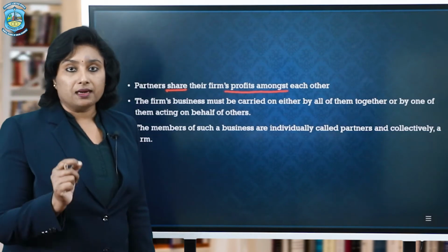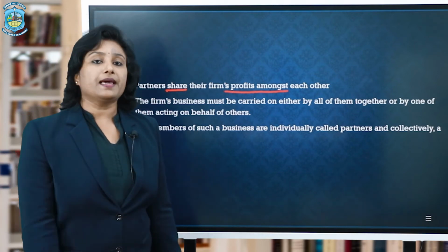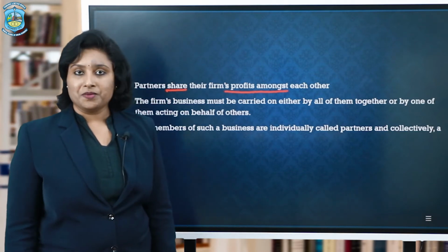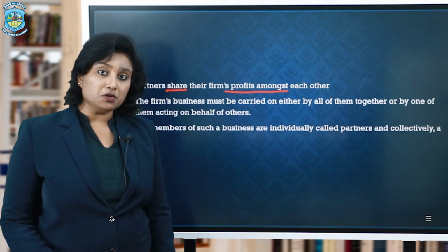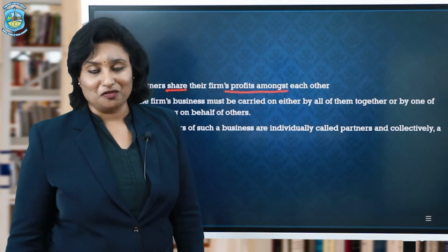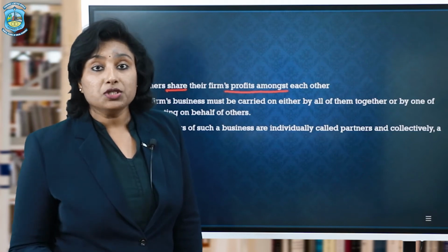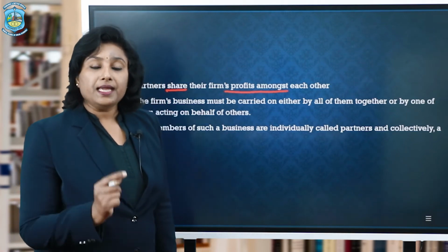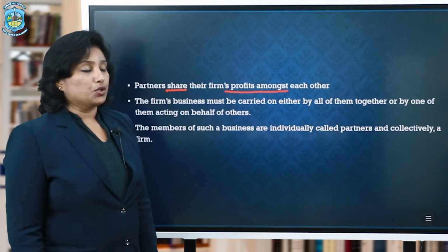Whenever the profits are earned, in a sole proprietorship firm, the entire profit was kept by the single owner. And if you remember, in final accounts of a sole proprietorship firm, we used to add the entire net profit in the balance sheet in the capital itself. But since here are more than one, or you can say more than two owners, there is a need to share the profit among them in the agreed ratio.